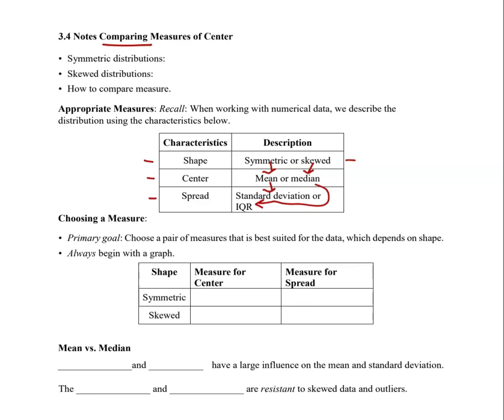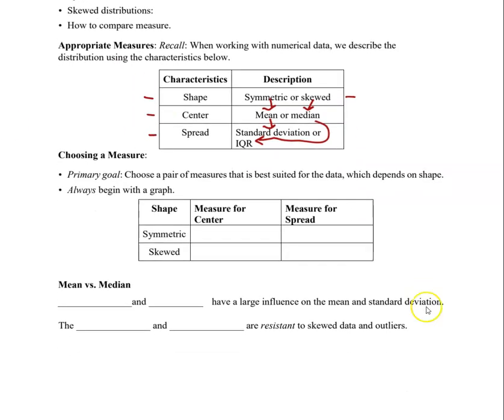So our primary goal is to choose a pair of measures that is best suited for the data, and of course that depends on the shape. So when you're looking at the graph, make your decision based on that. So always begin with the graphs and look at the graphs to compare. If both of them are symmetric, we're going to use the mean to compare and the standard deviation for the spread. If one is symmetric and one is skewed, or they're both skewed, then go ahead and default to the median and the IQR. And that's really it for this little section.